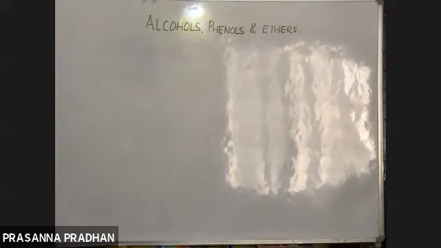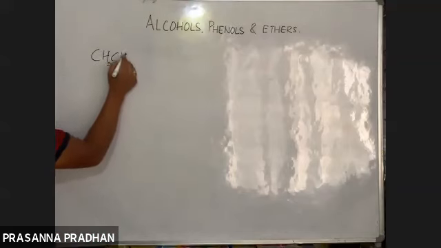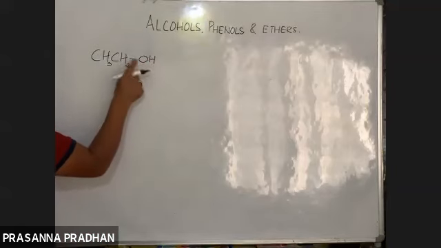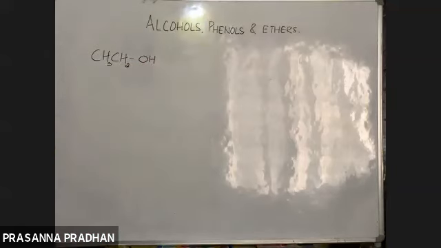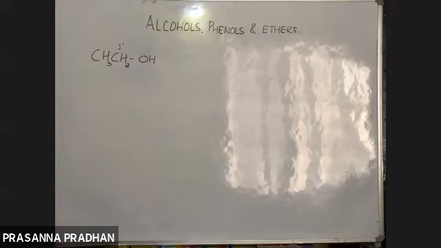So what is a primary alcohol? When the OH group is attached to a primary carbon atom like this, a 1-degree carbon, it's known as a primary alcohol. What is a 2-degree alcohol?